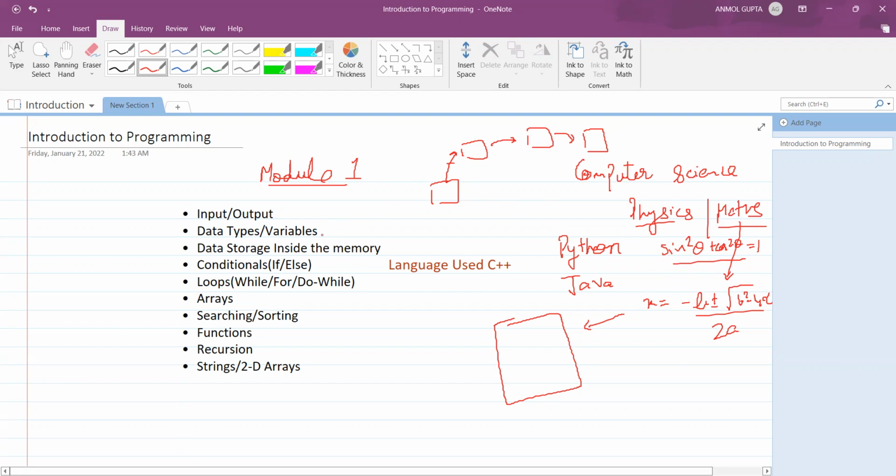I'll give you an example. In these basic things, there is how data is stored in the memory, and what the basic unit of memory is. The one who has a very clear understanding, at a very basic level, of how data is stored in the memory, and how the function stack works, is a great programmer. When we do the functions part, there will be something called the function stack and the memory heap. The one who has a very clear understanding of all this is a great programmer, but the one who does not go deep into it is not a very good programmer.